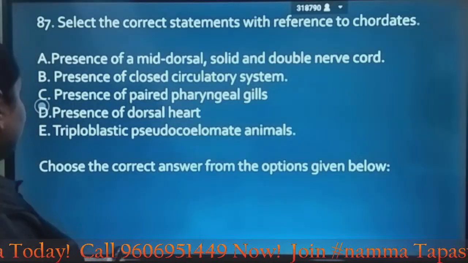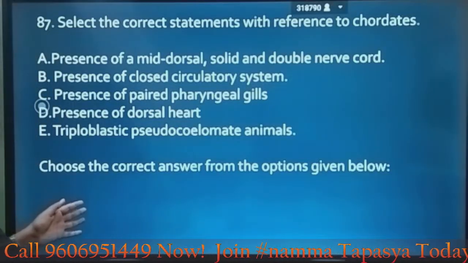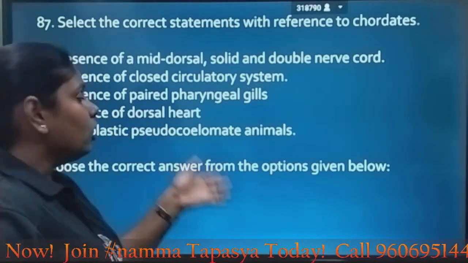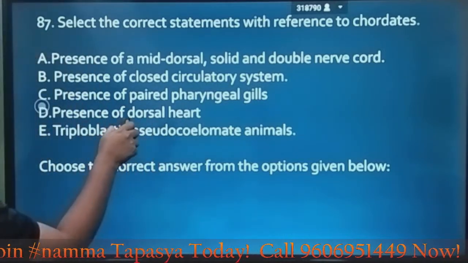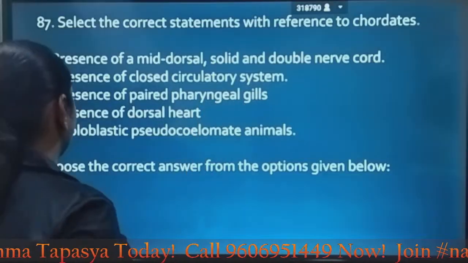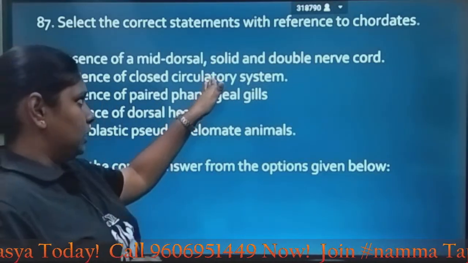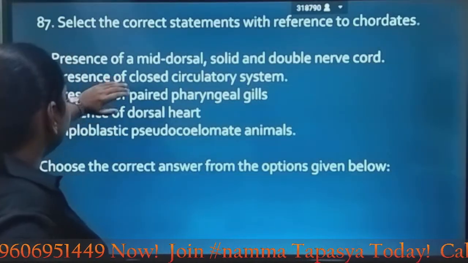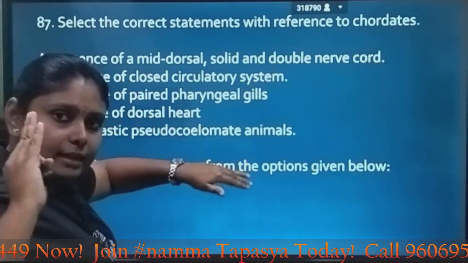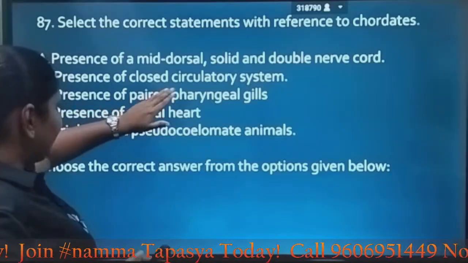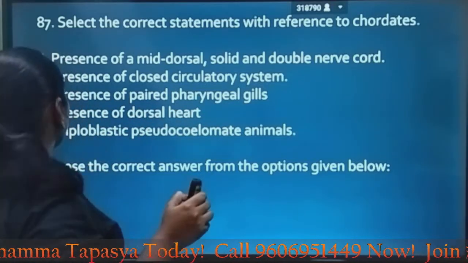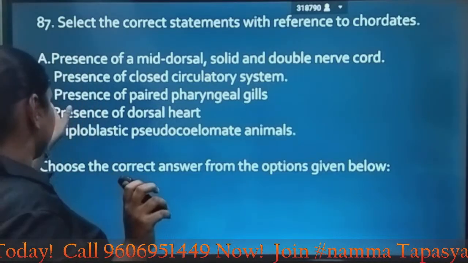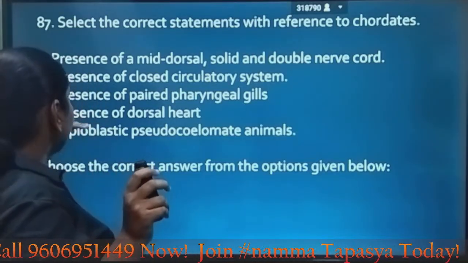Coming to the next question, select the correct statements with reference to chordates. They are asking the characteristics of chordates. Presence of a mid-dorsal solid and double nerve cord. There is a mid-dorsal nerve cord but it is not solid and double, so statement A is not considered. Presence of closed circulatory system, yes. Presence of paired pharyngeal gill slits, yes. Presence of dorsal heart. Chordates have a ventral heart, which is wrong. B and C are correct.